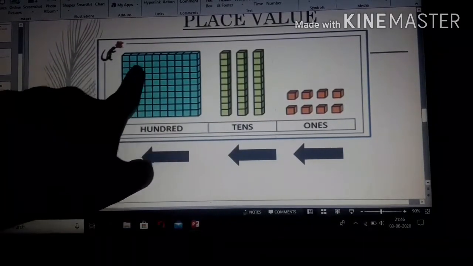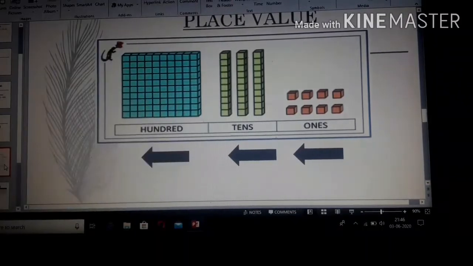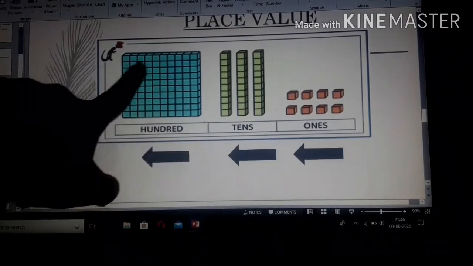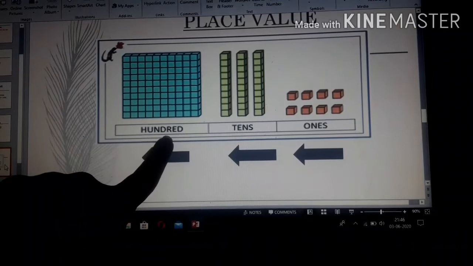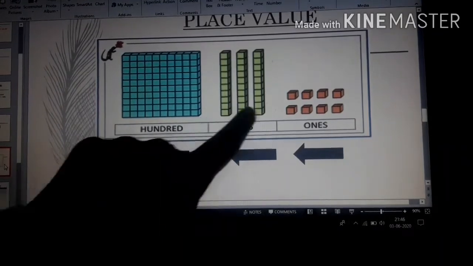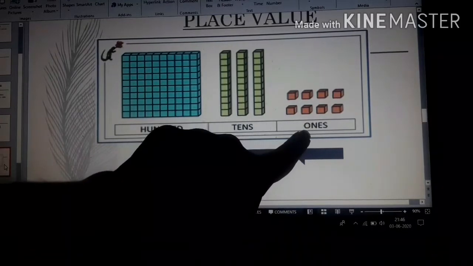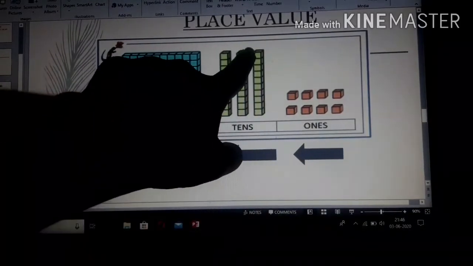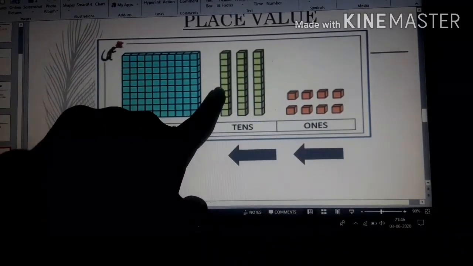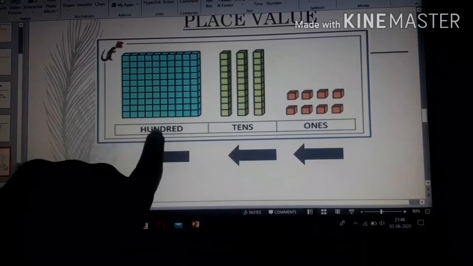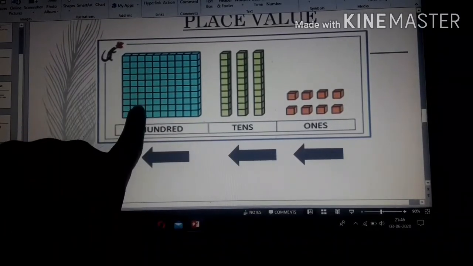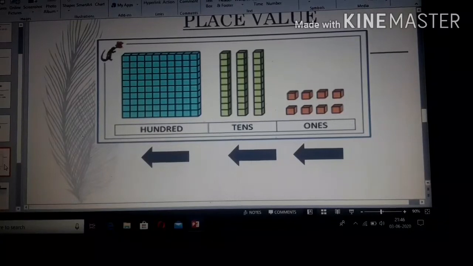Clear? Now this flat cube, can you see? This cube is of hundreds. Clear? The single cubes come under the ones place, this bar comes under the tens place, and this cube comes under the hundreds place. Clear?